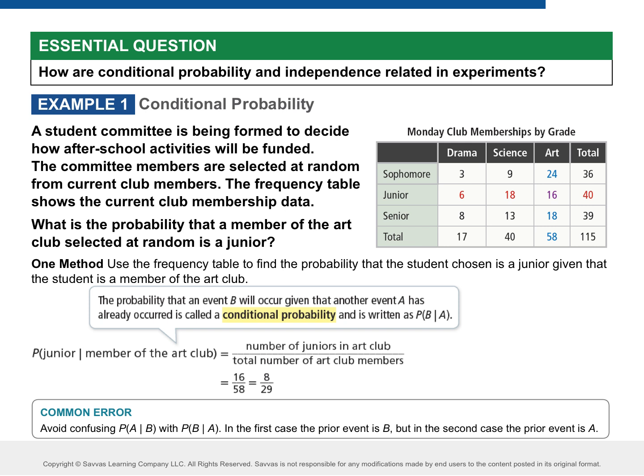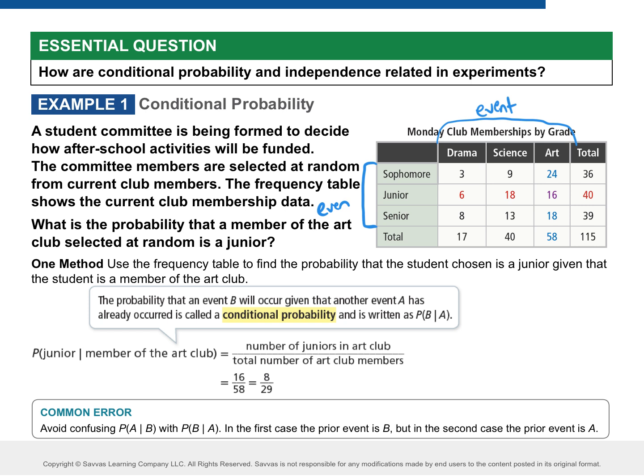Here it says a student committee, and this is the same table that is in your example 1. A student committee is being formed to decide how after-school activities will be funded. The committee members are selected at random from current club members. The frequency table shows the current club membership data. What I want to label real quick, this side right here, this is an event. Go ahead and label that on your paper. And this side right here is another event. Okay, so we're comparing two different events or options that are happening.